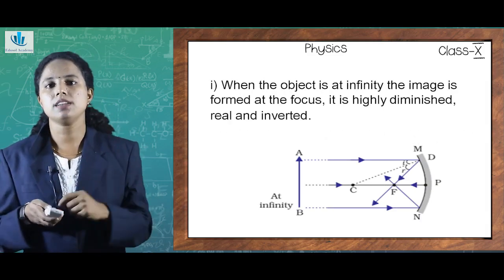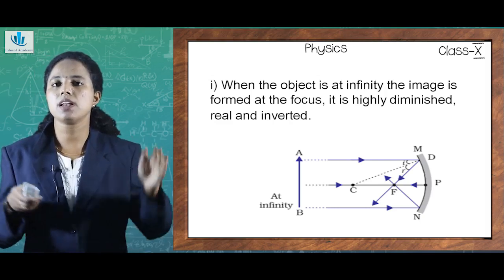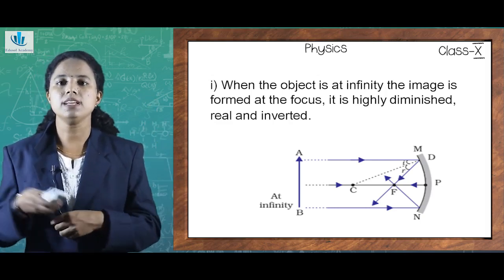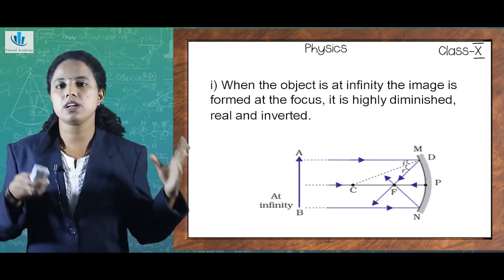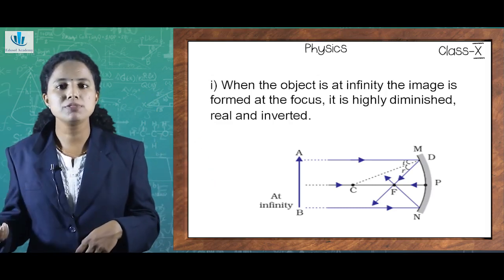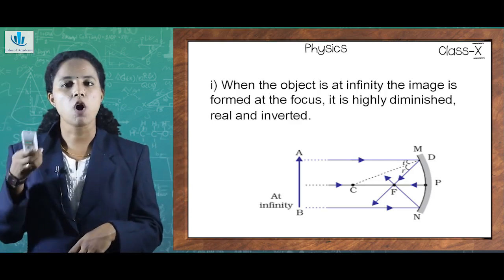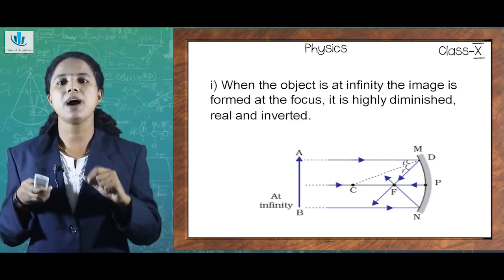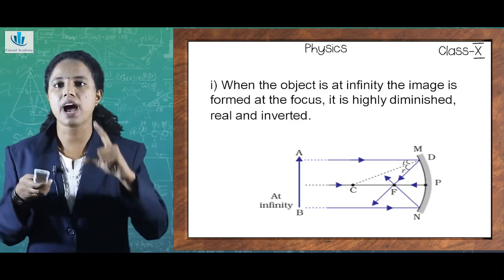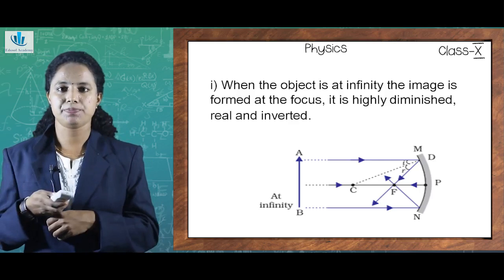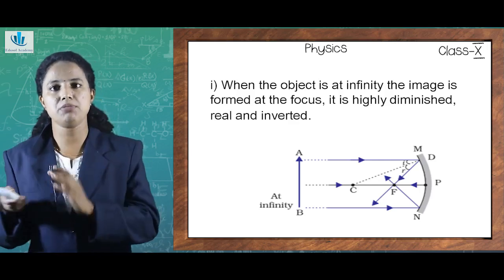So here I have taken the reflecting surface of a concave mirror by a portion MN. For any mirror image formation, there must be an object and there must be an image, isn't it? So I am first placing my object. The object is denoted by AB. An object of height AB is taken and it is kept at infinity.